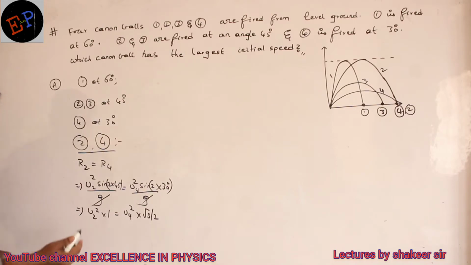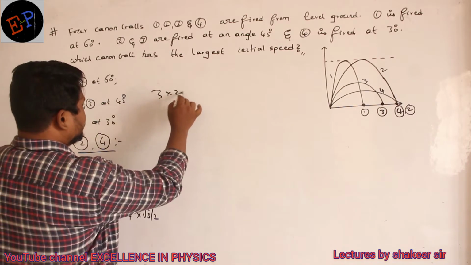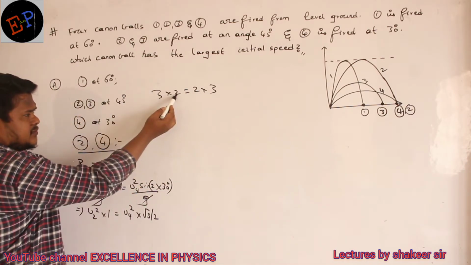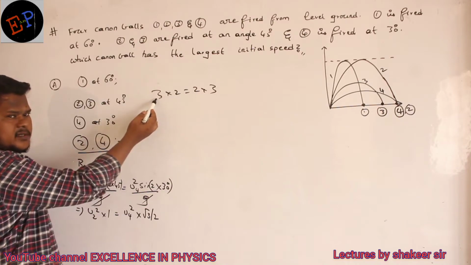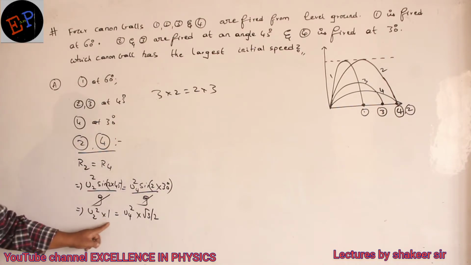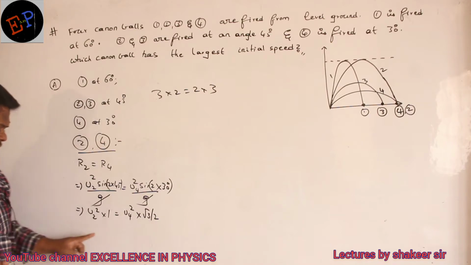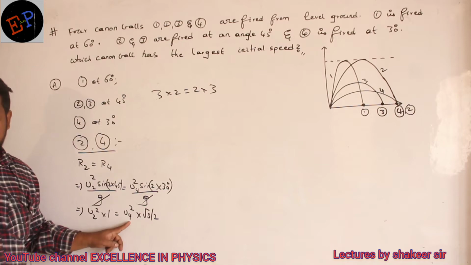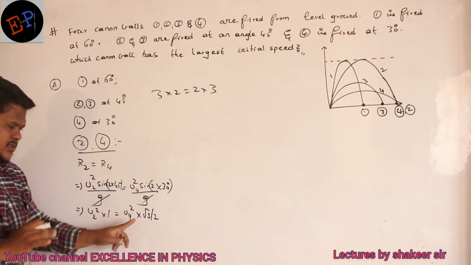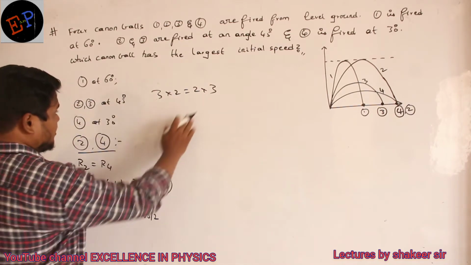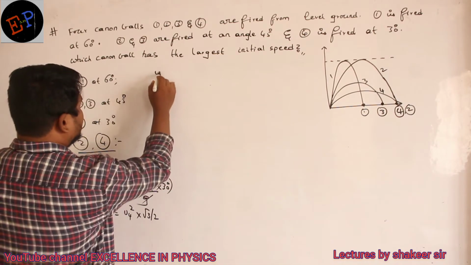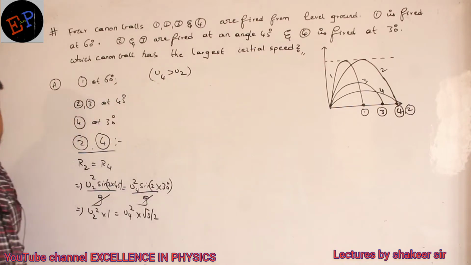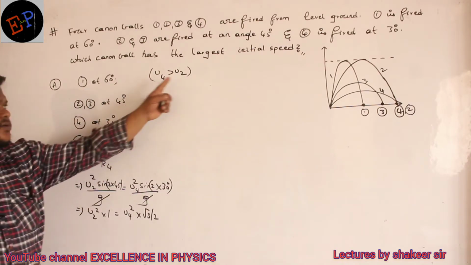Understandable? For example, if I write 3 into 2 is equal to 2 into 3, if 2 is lesser, 3 should be greater. Same concept here also. 1 is greater than root 3 by 2, so definitely u2 should have been lesser than u4. So one answer I got: when comparing two velocities, I can say that u4 should have been greater than u2. One answer I got when I compared 2 and 4.